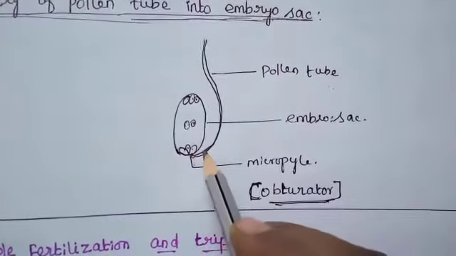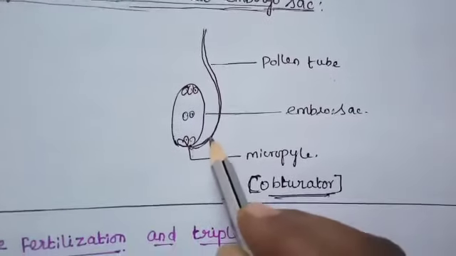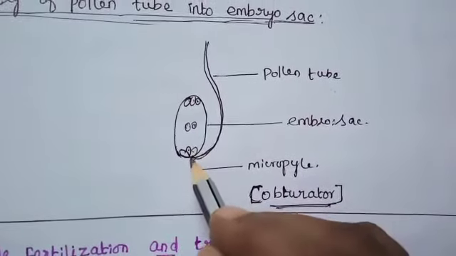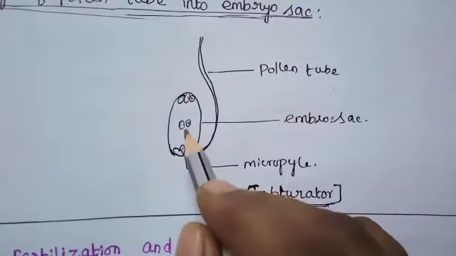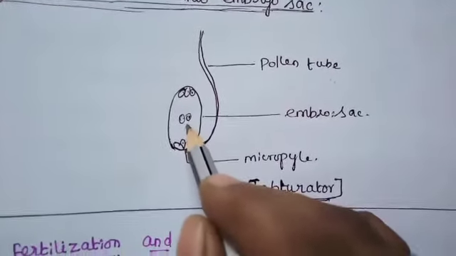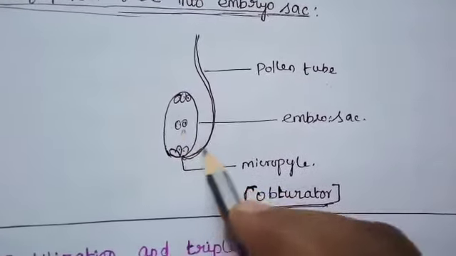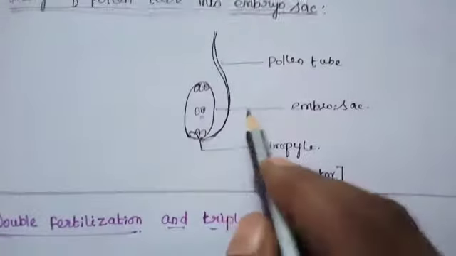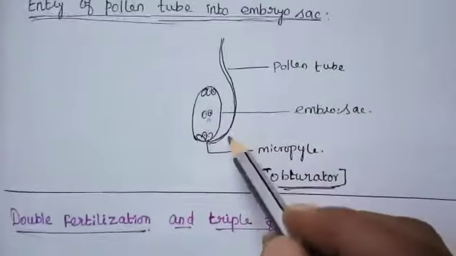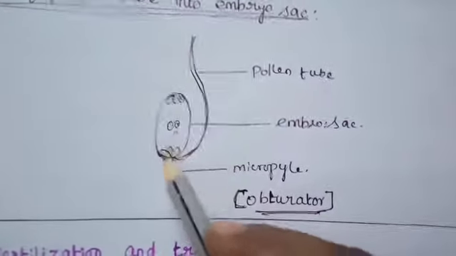Then after this, the pollen tube has two male gametes, as you know very well. One male gamete fuses with the egg. The other male gamete fuses with the secondary nucleus or polar nuclei. This is the entry of the pollen tube into the embryo sac. This is the method. After the male gametes enter the embryo sac, fertilization takes place.